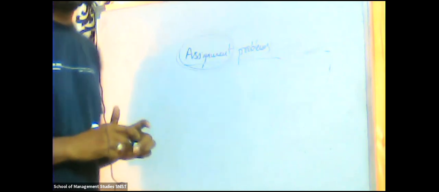Assignment problems, right? Now please focus on this assignment. So what do you mean by assignment? Assigning some work to others, as per these assignment problems. Now let us take an example. A is a person and M is a mission, right? So M1, M2 and M3, and persons A, B and C.